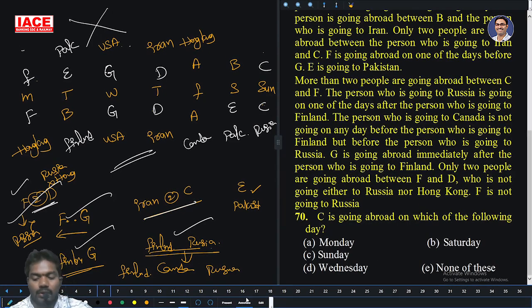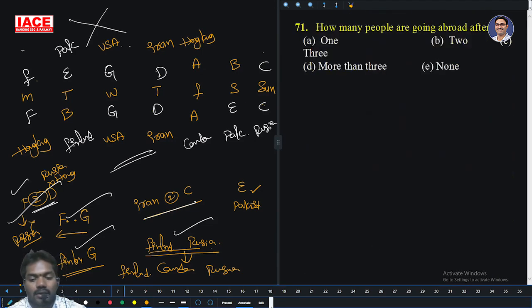Then C is going abroad. Question number 70: C is going abroad on which of the following days? Sunday. Option C is the right answer. How many people are going abroad after G? How many people are there? 4 people, more than 3. Option D is the right answer.